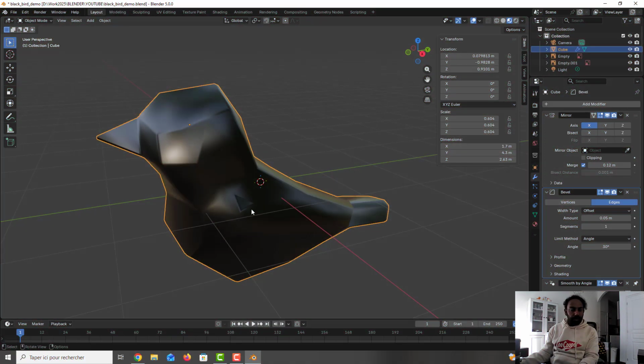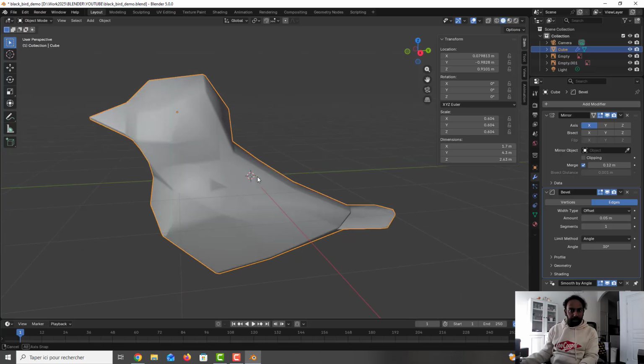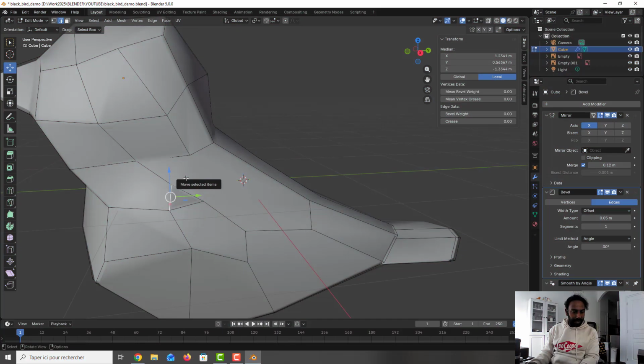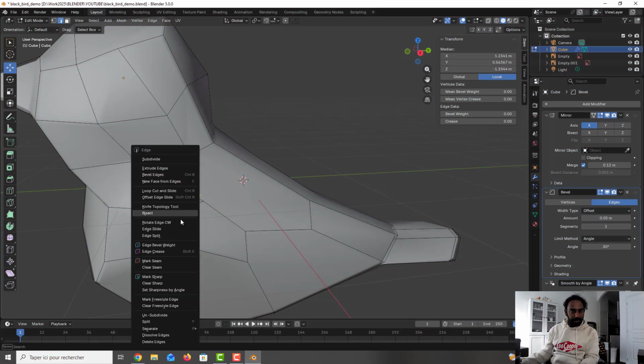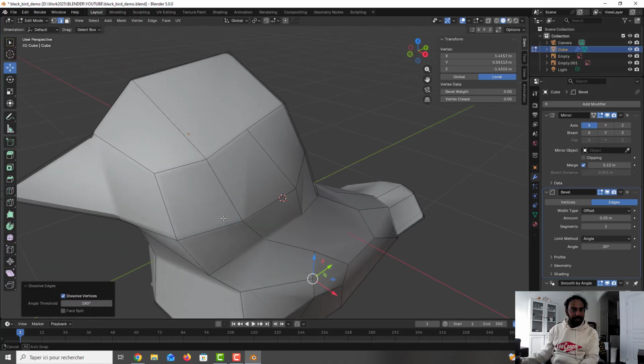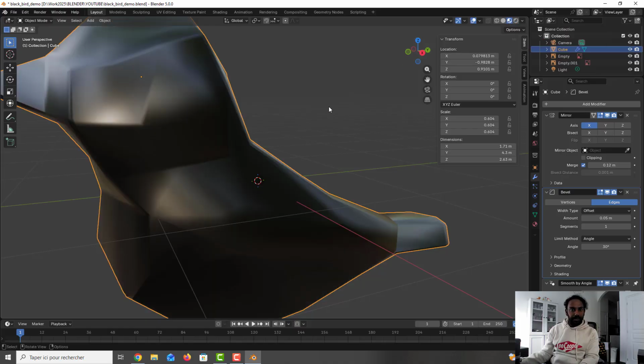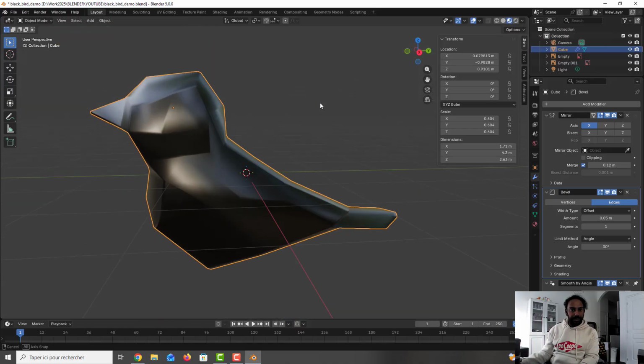And if you don't want to have this effect of triangle, we can put a quad here. So I go here, I take this one, I press tab, and I can just right click and put dissolve edge. Okay, after we can go back here to see, this is much better.